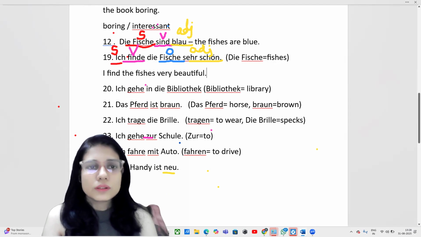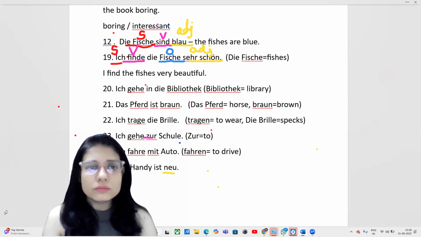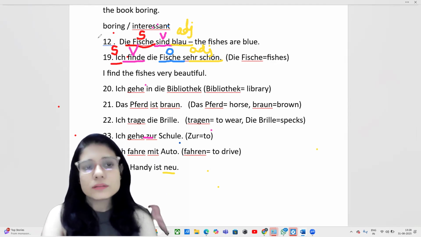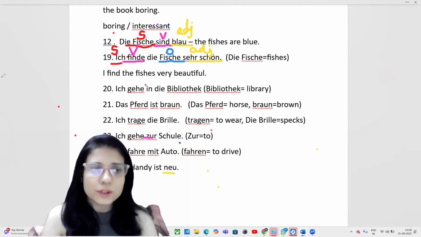Okay. Moving on to example number 20. Note it down. Example 19, and the 12th I have written, which was missed in the upper slide. The 20th is Ich gehe in die Bibliothek. I go in the library. Library is Bibliothek.